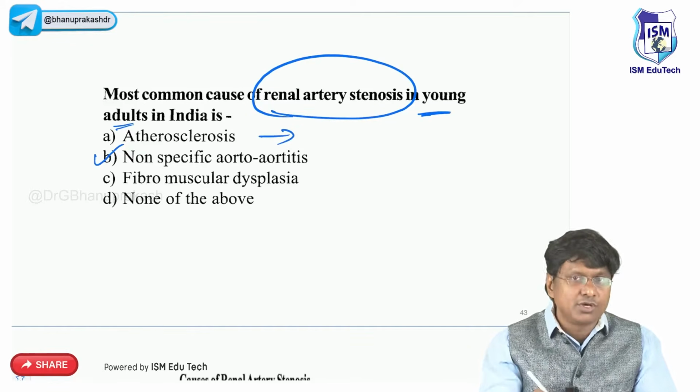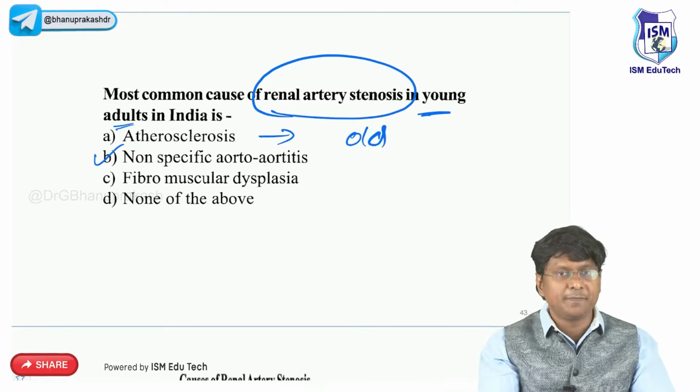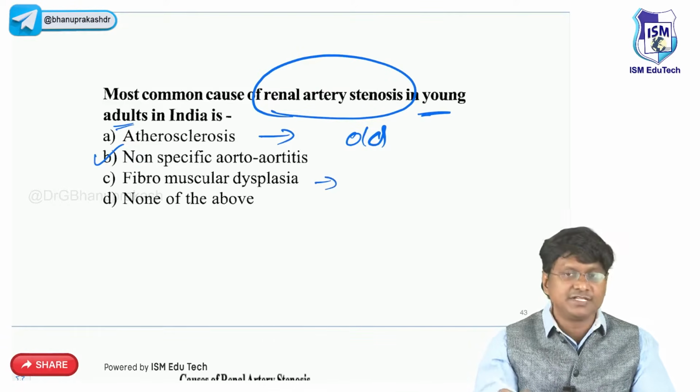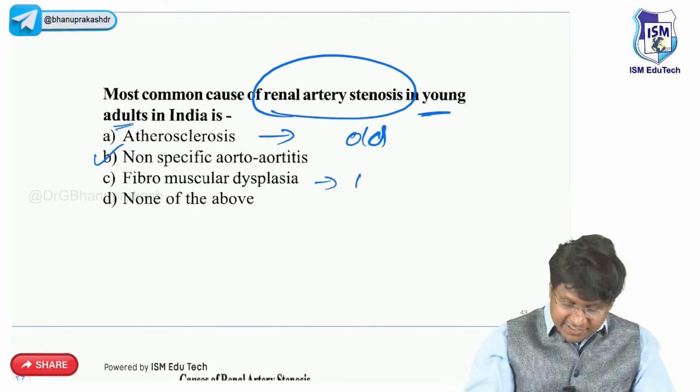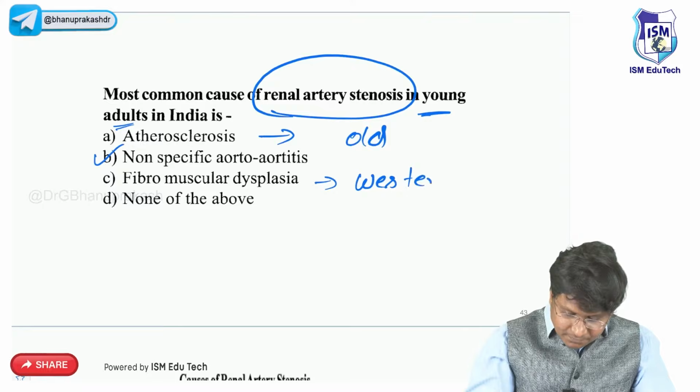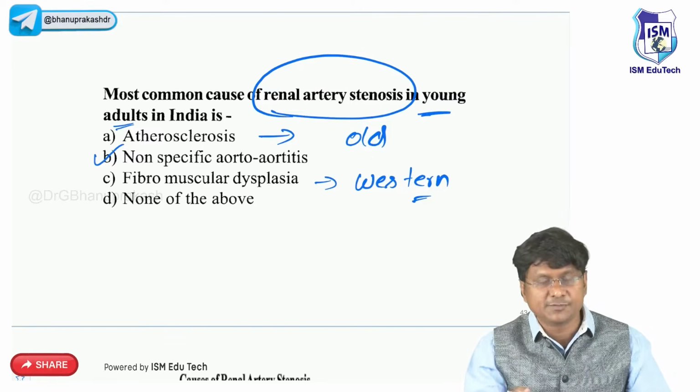Atherosclerosis is the most common cause of renal artery stenosis in adults, that is old patients, whereas fibromuscular dysplasia is the most common cause of renal artery stenosis in young patients in Western countries. Right? In Western countries, fibromuscular dysplasia is more common in young adults. Whereas in India, it will be non-specific aortoarteritis, right? Which is nothing but your Takayasu.